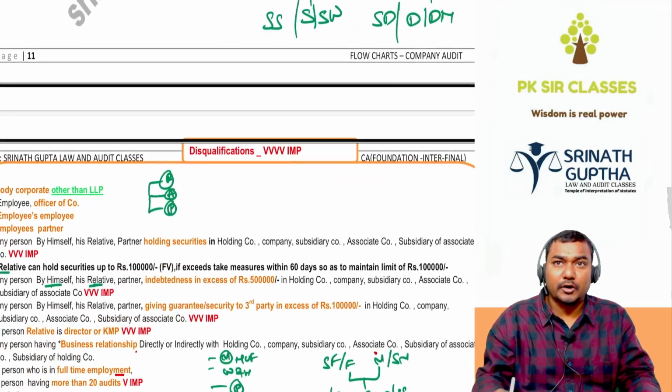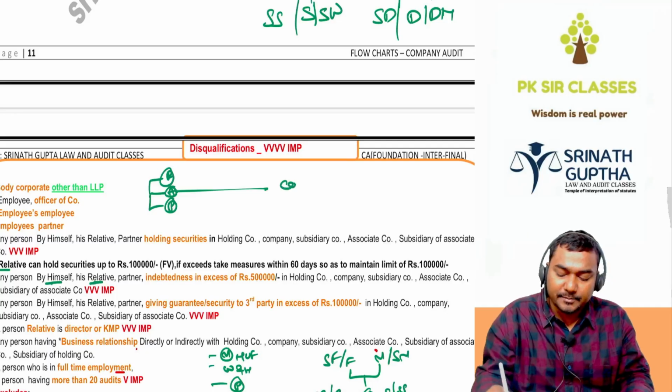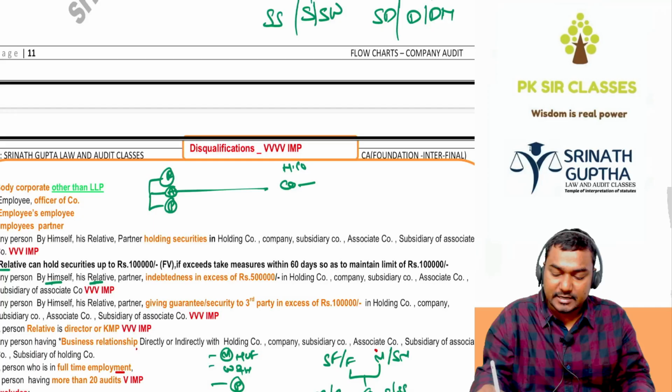So if you want to become the auditor, you, your relative and your partner should not have shares in the company or in the holding company. Reliance Fresh's holding company, what is it, beta? Reliance Industries Limited.